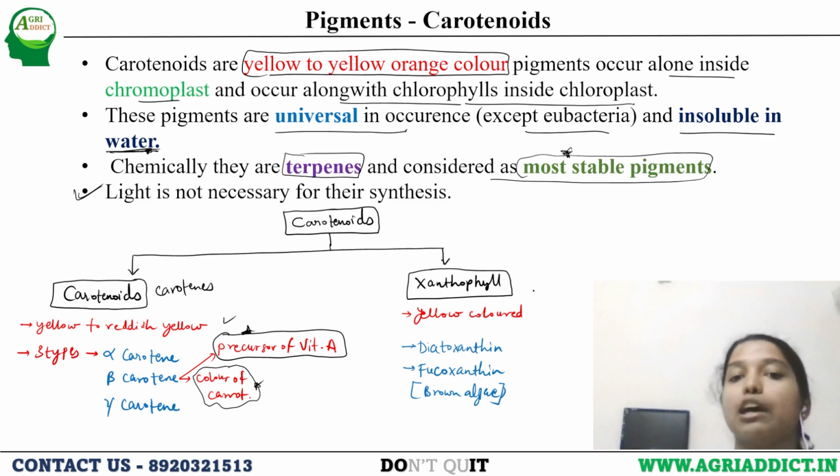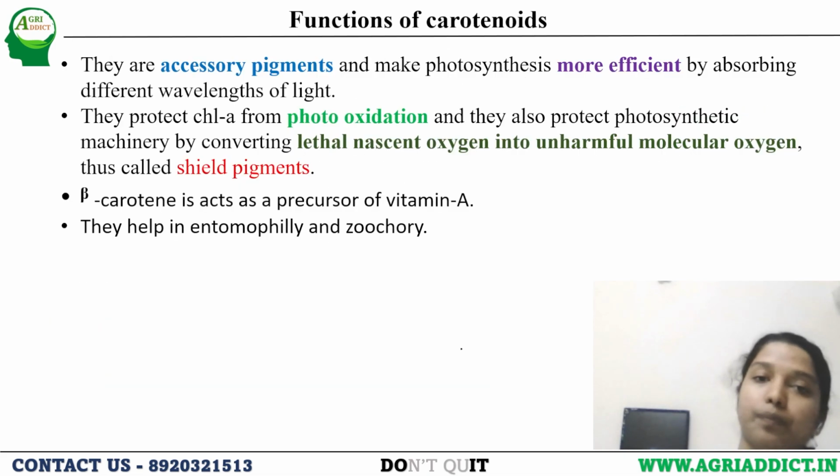This is important. Now comes the xanthophyll. Xanthophyll is yellow in color. There are two types: fucoxanthin and diatoxanthin. Fucoxanthin is found in brown algae.